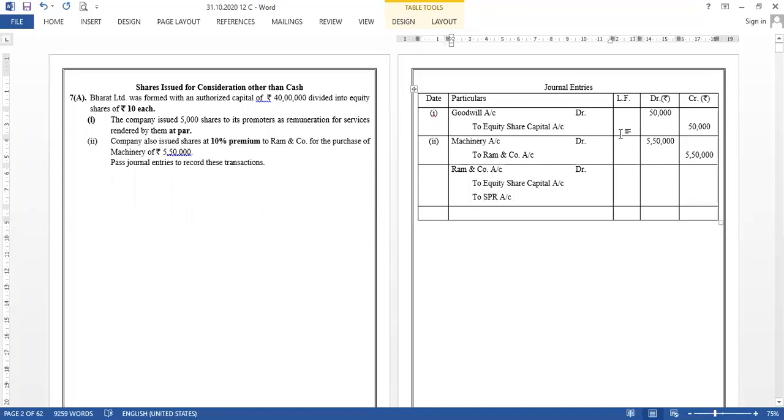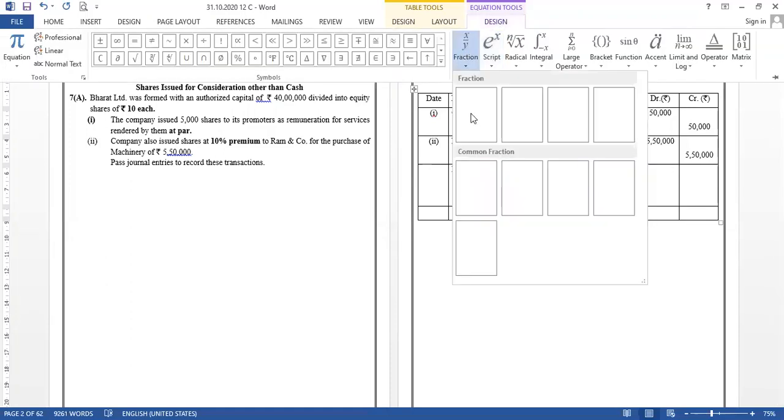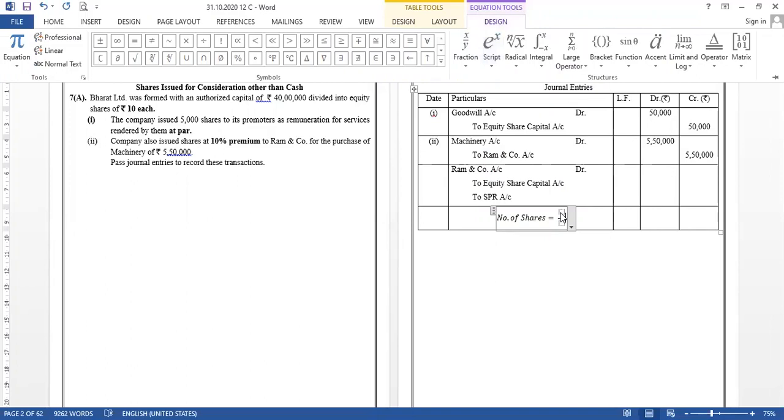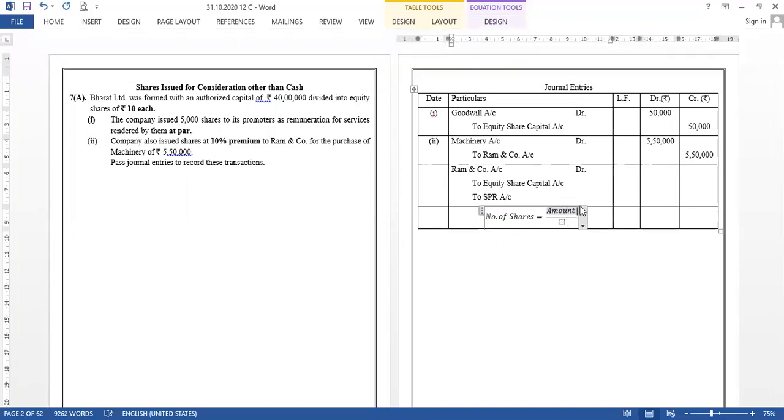Now the point is, I told you whenever the shares are issued at premium, we need to apply one formula, and that formula was to calculate the number of shares. Number of shares is equal to amount payable divided by issue price. Okay, so this is the formula.